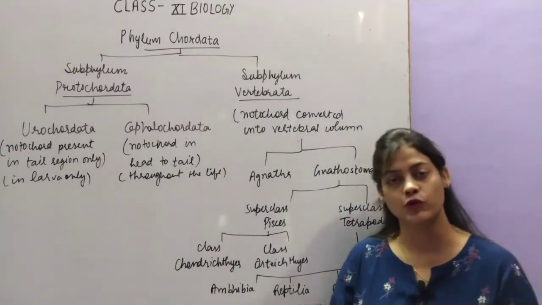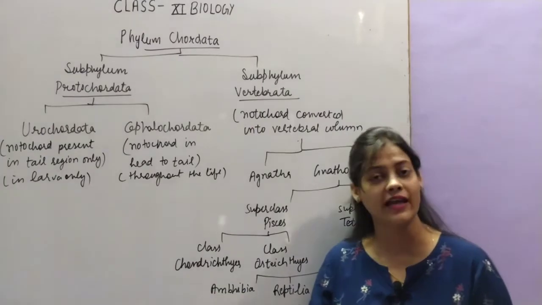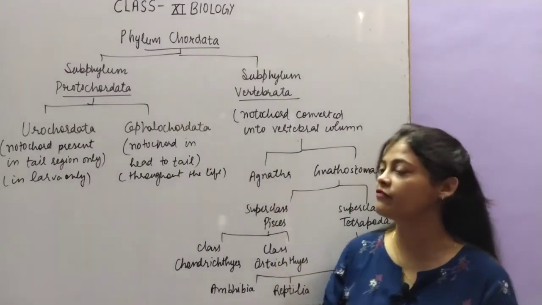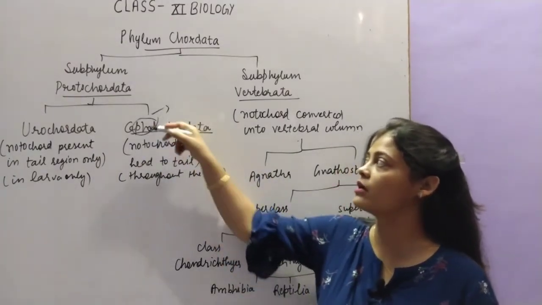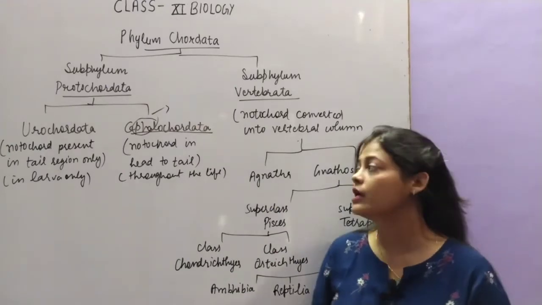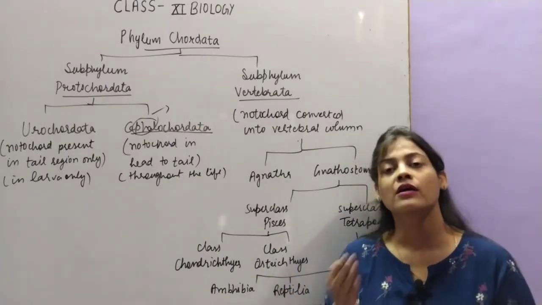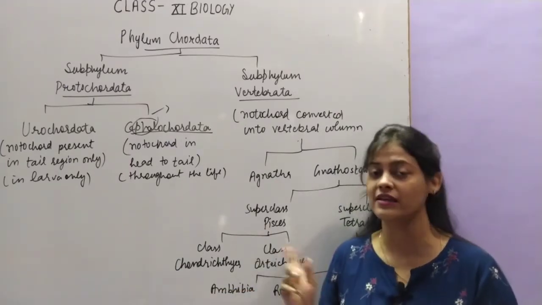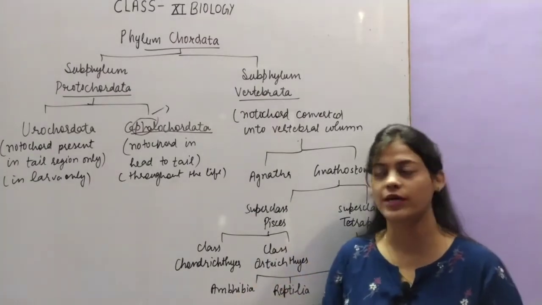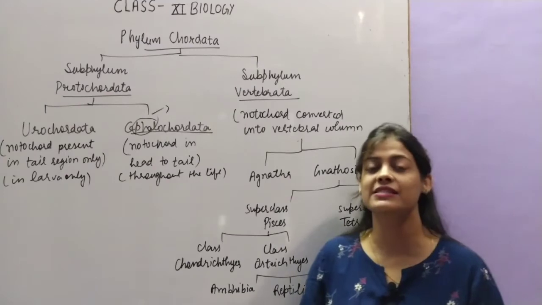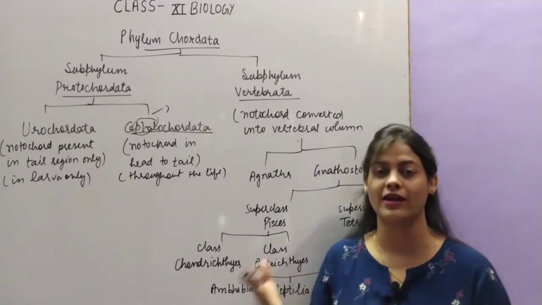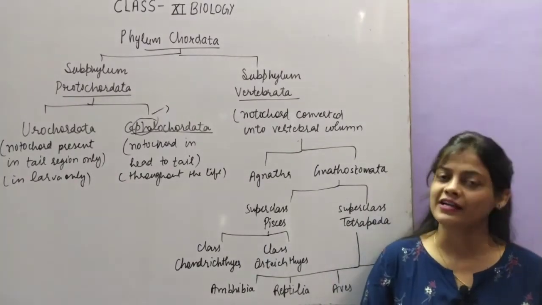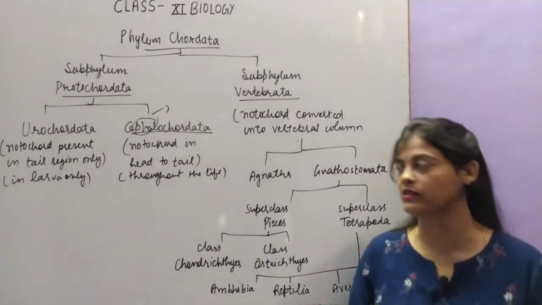Urochordates have the notochord in their larval stage, but only in the tail region. The second one is Cephalochordates. Generally the word cephalo is used to mean from head to tail. So these organisms have the notochord throughout their body, from head to tail. Unlike Urochordates, where it was present only in the tail, here it is present from head to tail. And throughout their life cycle, whether embryonic stage, adult stage or larval stage, in all stages you will find the notochord, present in the head to tail region.